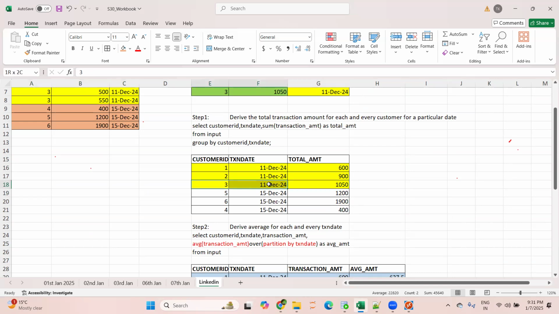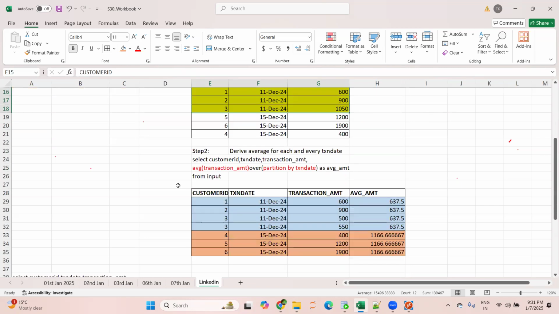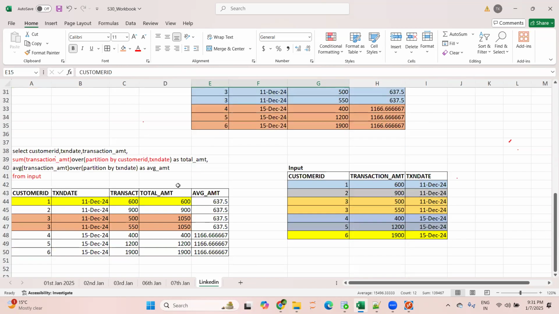Now here, if your client asks, Tanvi, can you tell me how many individual transactions customer ID 3 did on 11th December? Do you think that information is available here? That's not available, right? So that is the difference between group by and partition by. Partition by will show you the collective data, and apart from that, it will show you each and every individual transaction as well. So this is far better if you're doing analysis, right?